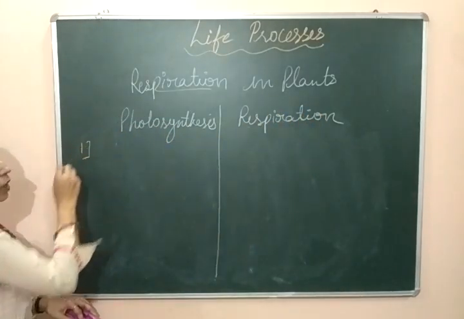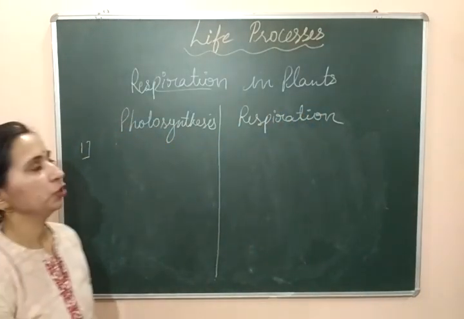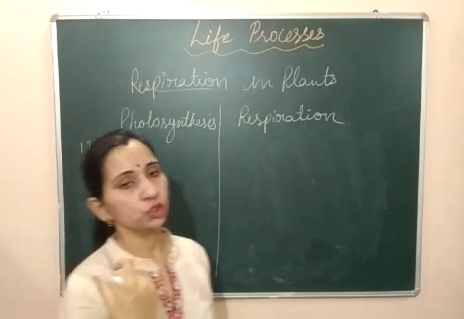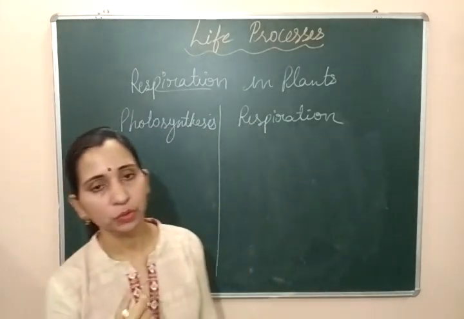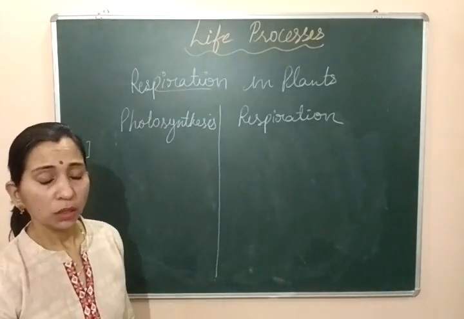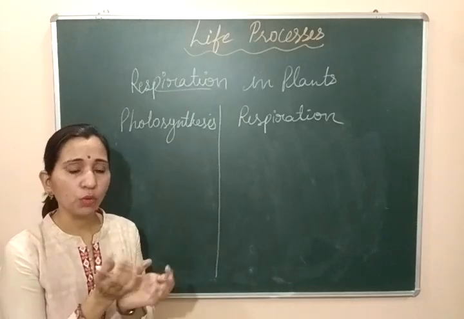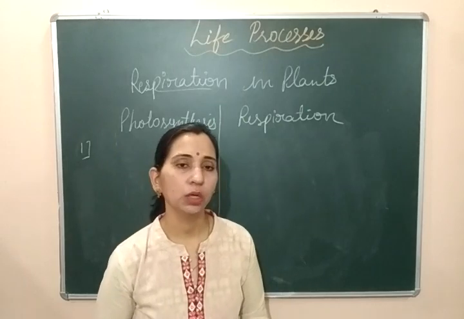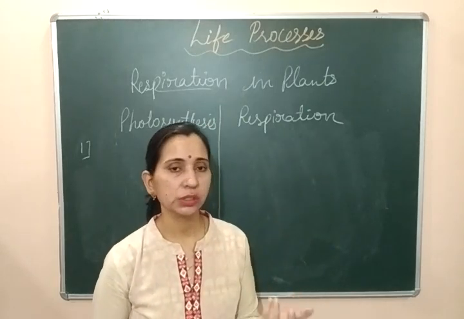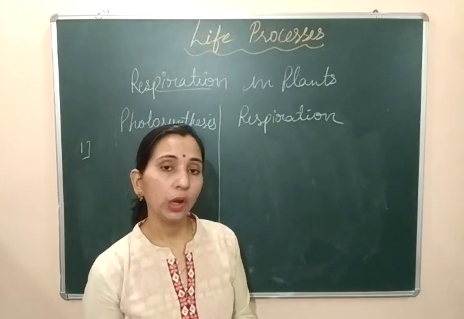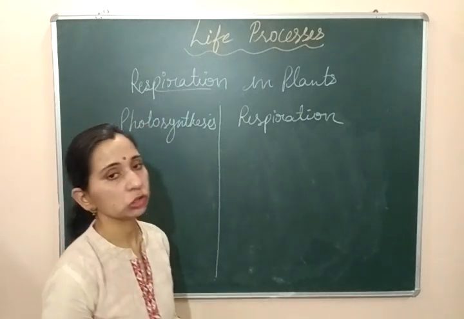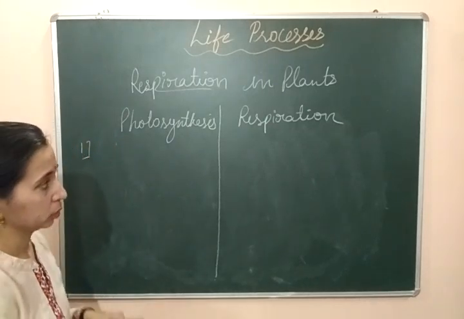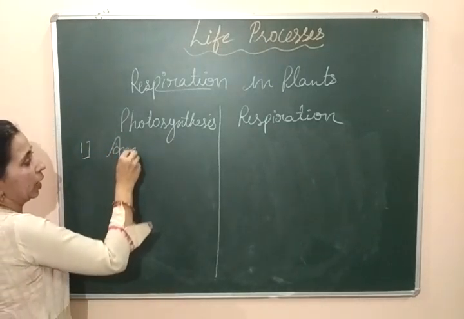The first important difference between photosynthesis and respiration is that photosynthesis is the process in which carbon dioxide and water join and form glucose. You all know the equation and process of photosynthesis. In such a reaction, smaller molecules get joined to form a complex structure. Reactions in which simpler molecules join and form a complex molecule are called anabolic processes. So photosynthesis is an anabolic process.